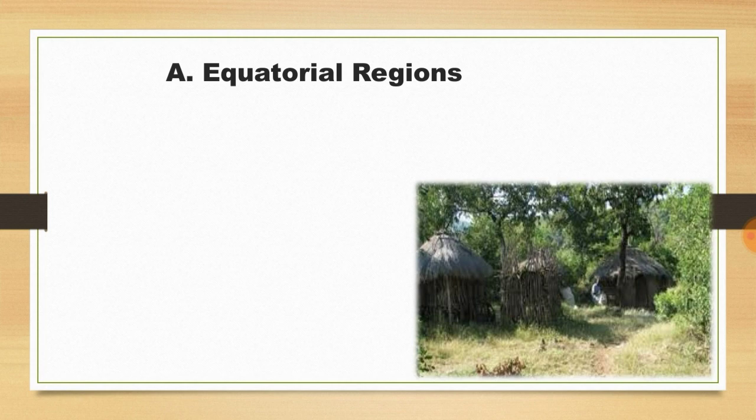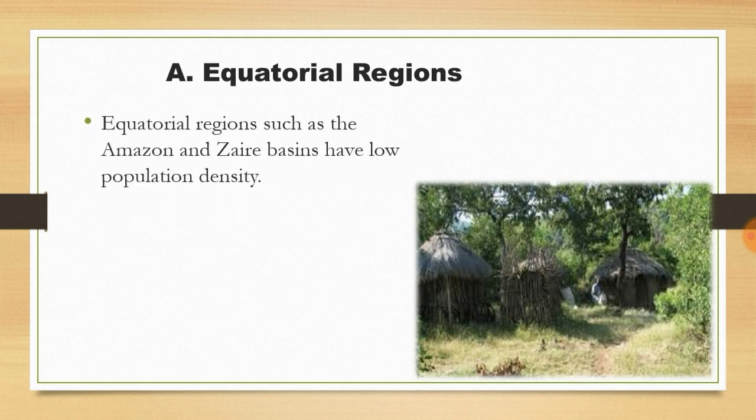Equatorial regions. Why are they sparsely populated? Equatorial regions such as Amazon and Zaire Basin have low population density. By the way, equatorial regions means the regions near the equator.